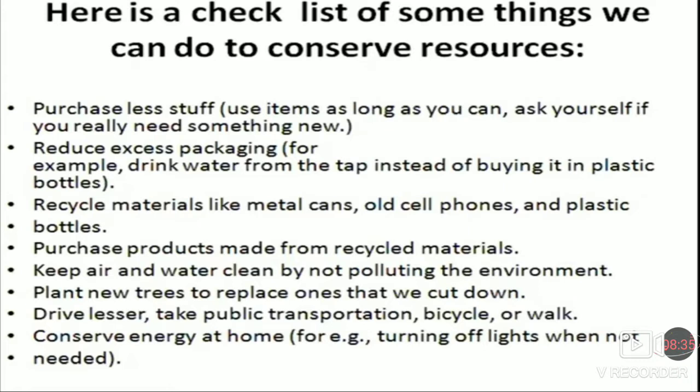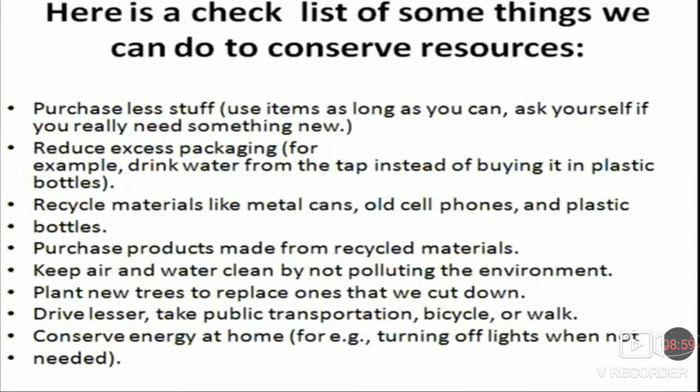The next is reduce excess packaging. For example, drink water from the tap instead of buying it in plastic bottles. Why purchase plastic bottles? So drink water from the tap instead of buying it in plastic bottles.